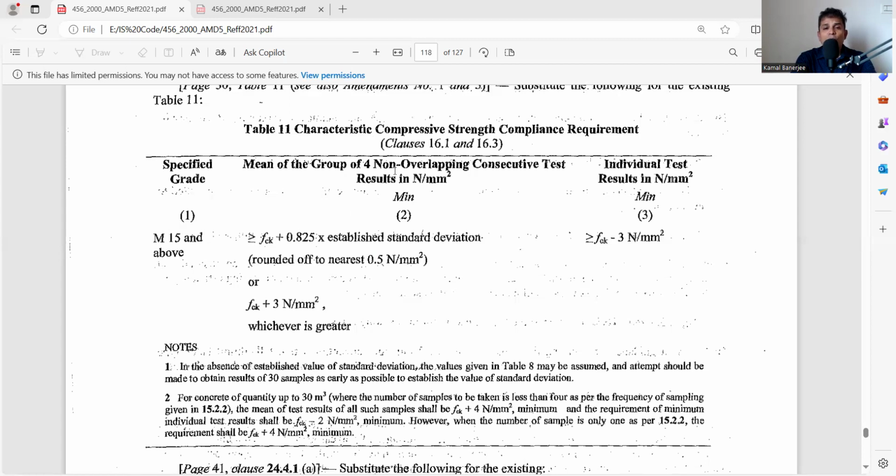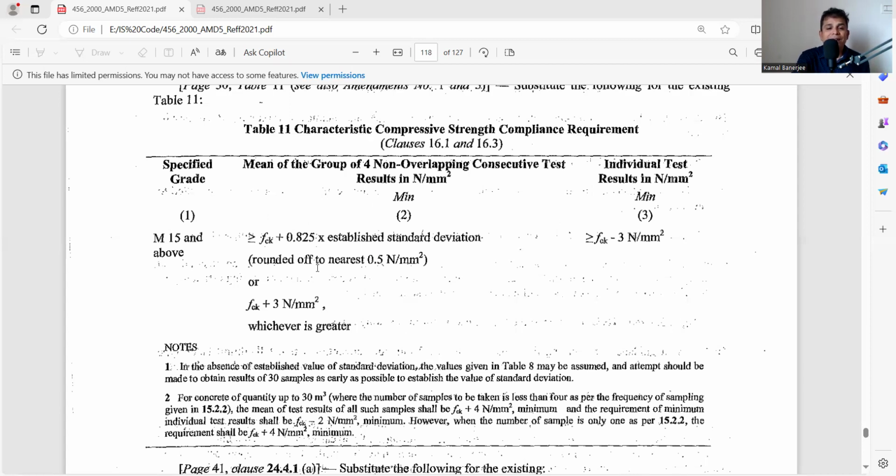Mean of the group of 4 non-overlapping consecutive test results. That means we need at least 4 test results. 4 test results means 4 samples, that is 4 into 3, at least 12 cube results, to apply the criteria for accepting the concrete. Here is the formula, and the individual test result. Individual does not mean 1 cube strength. Individual means an individual batch or sample of size 3. The mean of those 3 is called the individual test result.